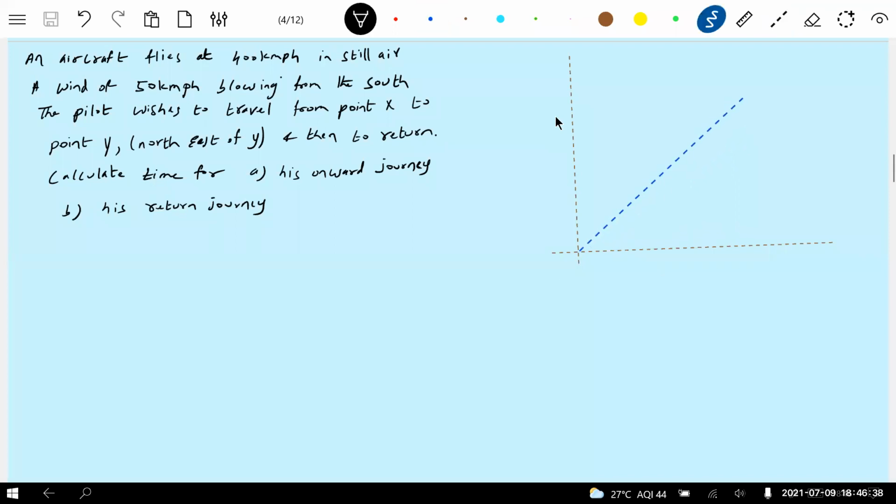Here our source and destination will be indicated. This is the source. The pilot wishes to travel from point X to point Y, and that too towards the northeast. I think I cap, J cap will not come. Am I right?